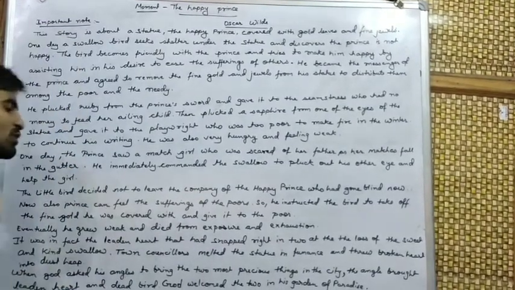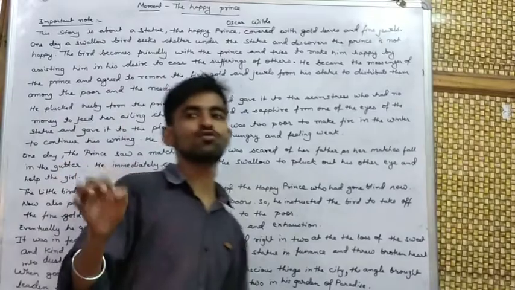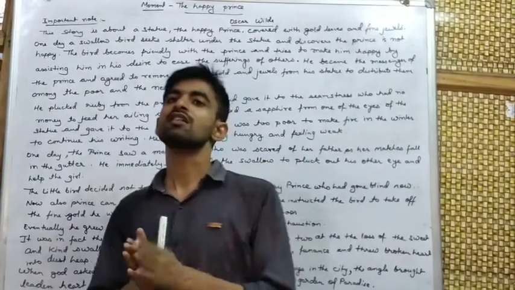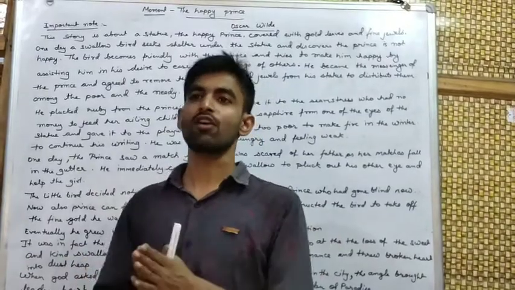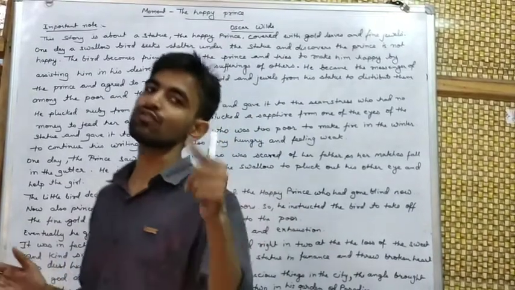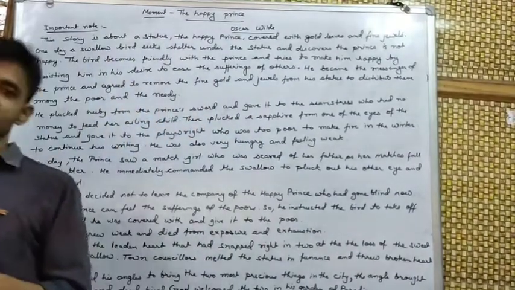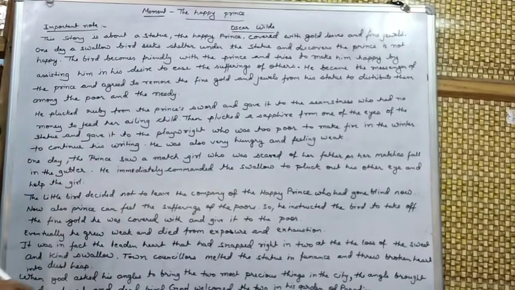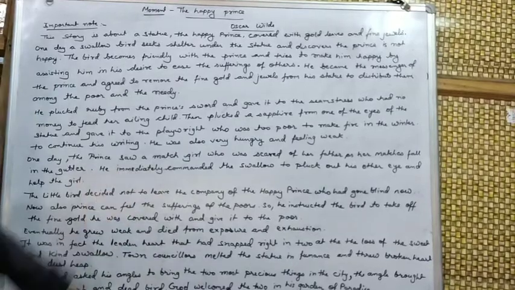This is the story, means if you do noble work, if you help the poor, then you will be helped by God. Means God helps those who help the poor. This is the moral of the story. I think you will read and you can easily understand this chapter. This is the short summary of this chapter also.